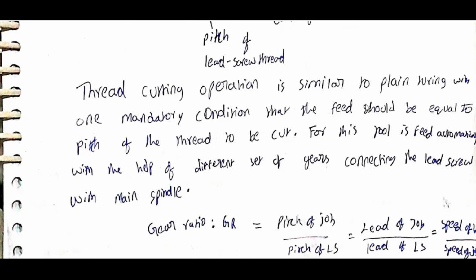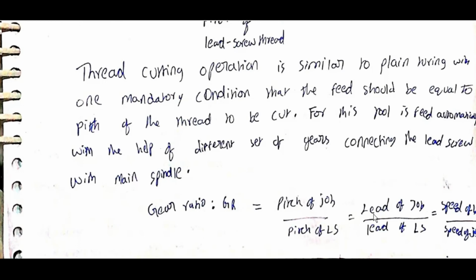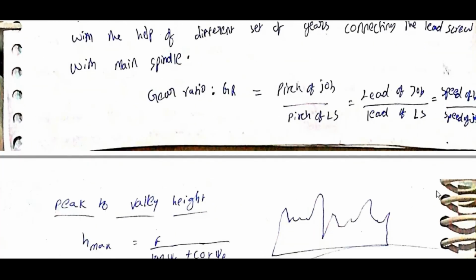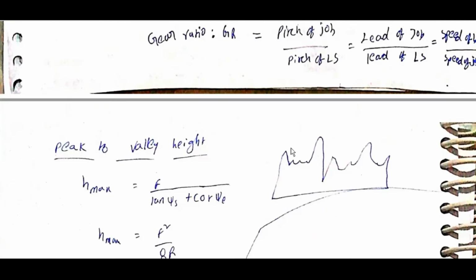Thread cutting operation is similar to plain turning with one mandatory condition, that feed should be equal to pitch of thread to be cut. For this, the tool is fed automatically with the help of different sets of gears connecting the lead screw with the main spindle. Gear ratio is equal to pitch of job by pitch of lead screw. Pitch is equal to lead of job by lead of lead screw, which is equal to speed of lead screw by speed of job.